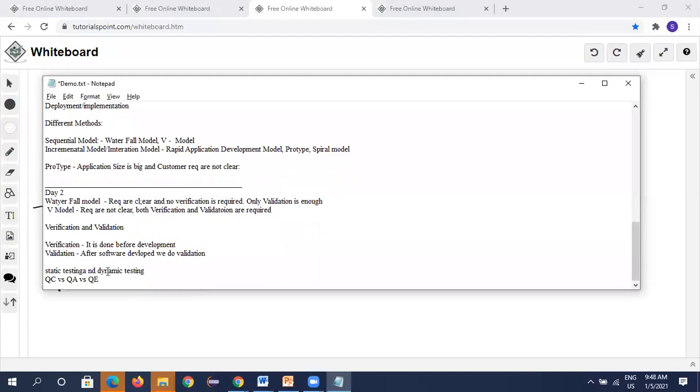Coming to static testing and dynamic testing. Static testing and dynamic testing. So in static testing, we were discussing about